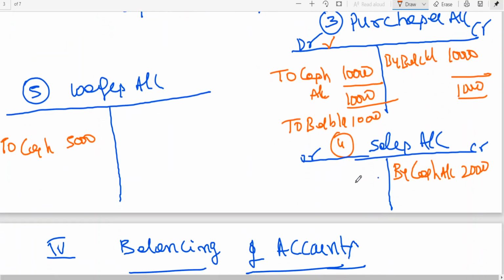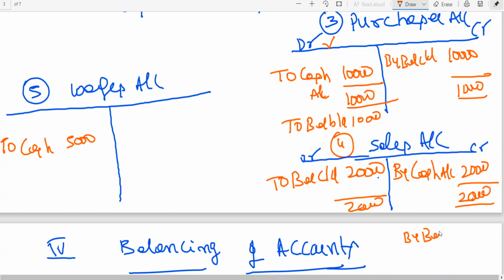I think sales account you can easily do. Which side is showing more? Credit side 20,000. Then we can write balance carried down, balance brought down 20,000. So which side is showing more? Sales, credit side. When the credit side is showing more, it is called a credit balance.